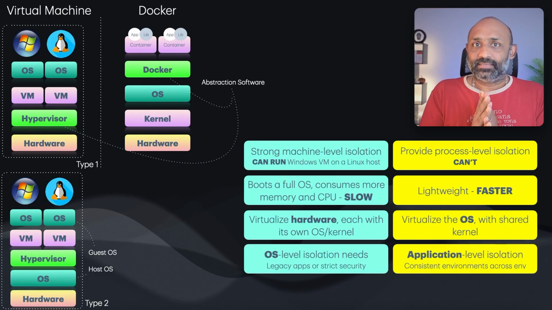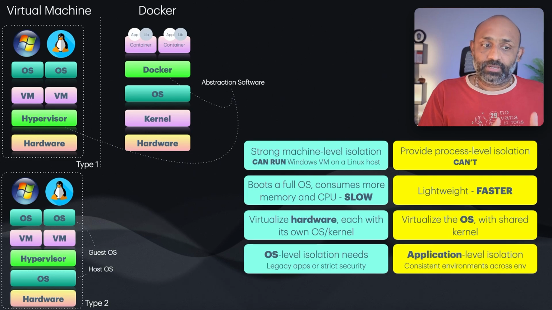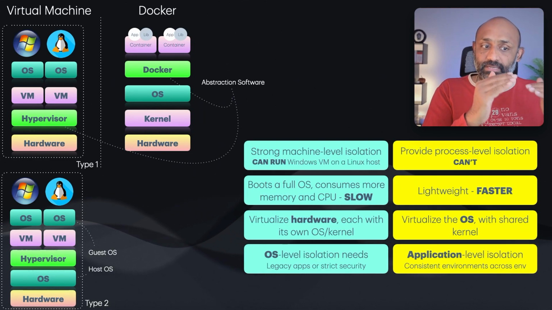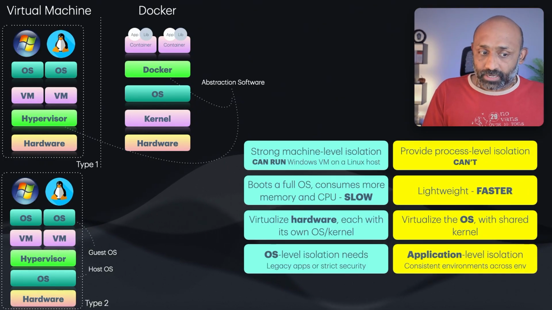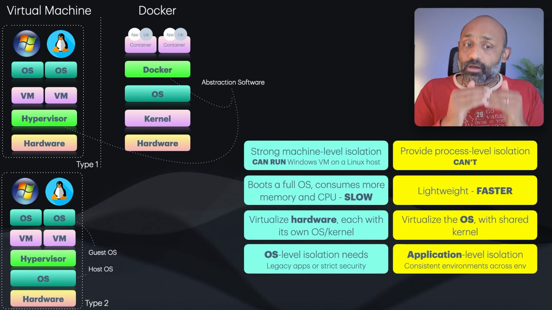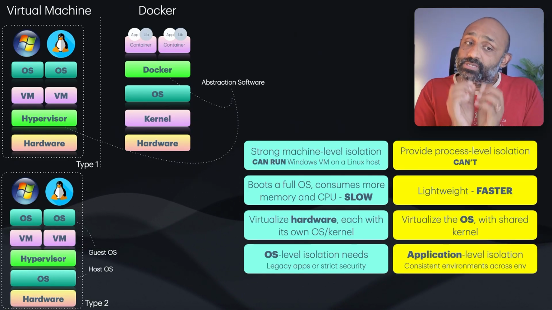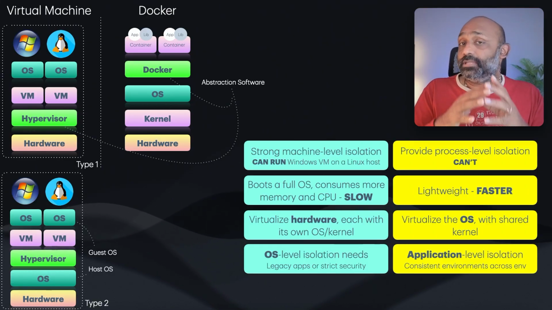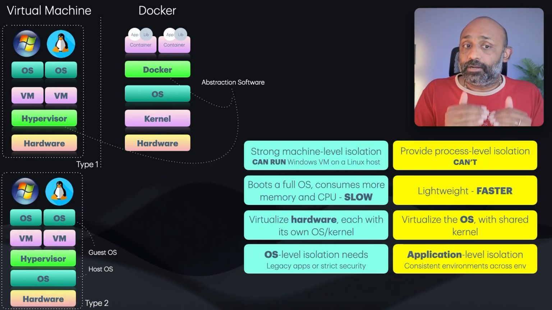So to summarize, we saw what a virtual machine is, what Docker is, and the different layers of each. In the case of virtual machines, there are two types of hypervisor, type 1 and type 2. Type 1 sits directly on the hardware. Type 2 sits on top of the operating system. In the case of Docker, the Docker engine sits on the operating system as always, but it only creates a small container, which contains only the application and the libraries, not a completely different OS. So the OS and the kernel are shared by the Docker engine.